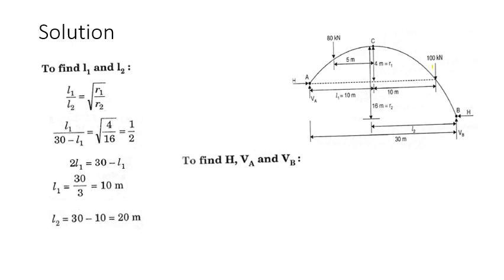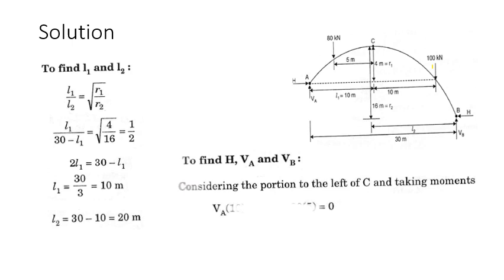So what we have to do here: consider the left portion first and the right portion later. Take the moment about the crown. So VA into 10 minus H into the rise R1 minus 80 into 5 is equal to 0. So we get the equation 2.5 VA minus H minus 100 is equal to 0.